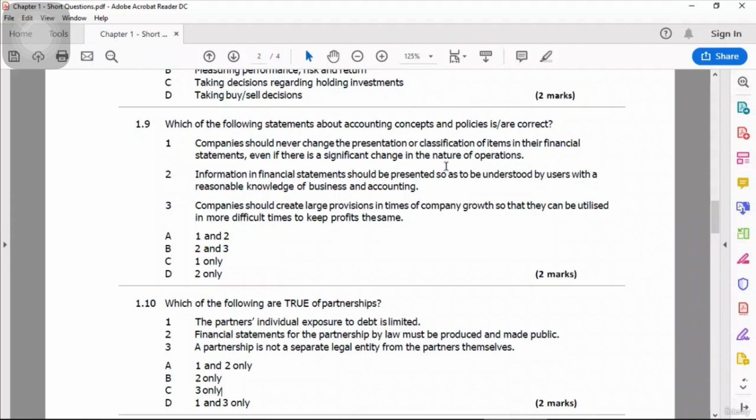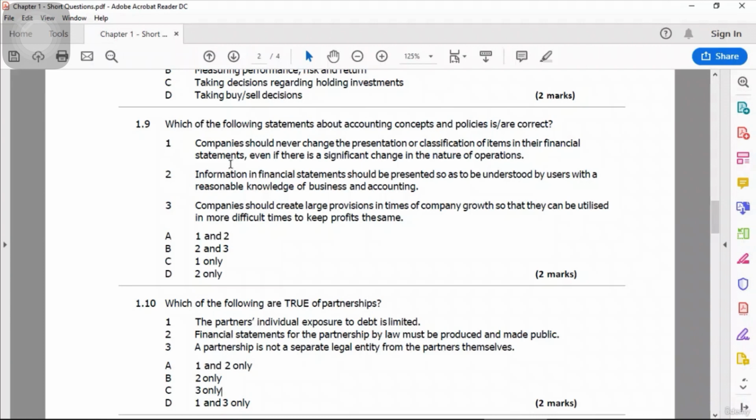The first statement says that companies should never change the presentation or classification of items in their financial statements, even if there is a significant change in the nature of operations. So even if there is a significant change in the nature of operation, the company should never change the presentation or classification of items in their financial statements. This statement is wrong, because there are different types of businesses.